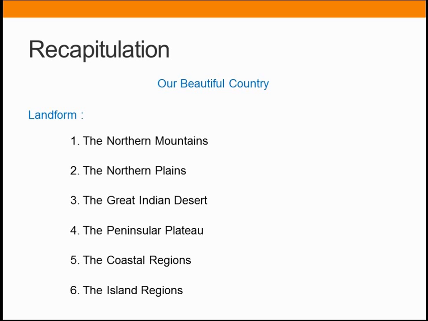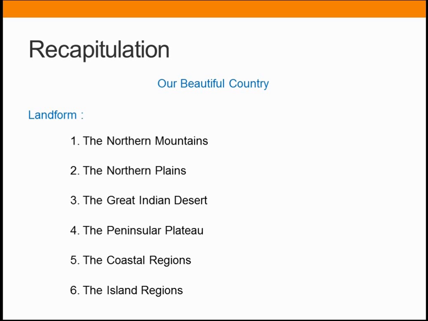The plateau region slopes from the west to east. Rivers like the Krishna, Godavari and Kaveri flow through it. They flow from west to east and drain into the Bay of Bengal. Is it clear? Yes.